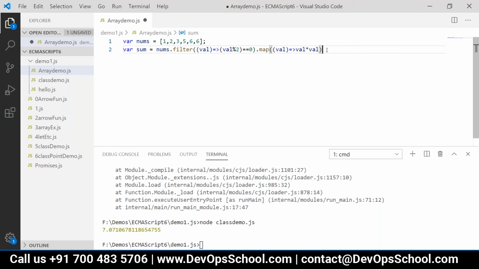So first we are filtering the even numbers, then we are mapping them to their squares, and then finally we want to do reduce. What is the reduce operation?